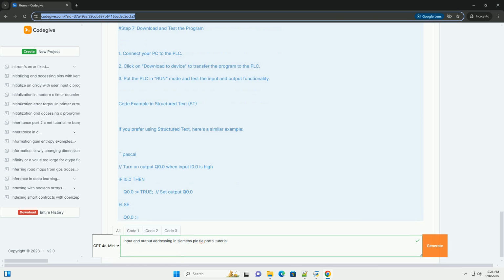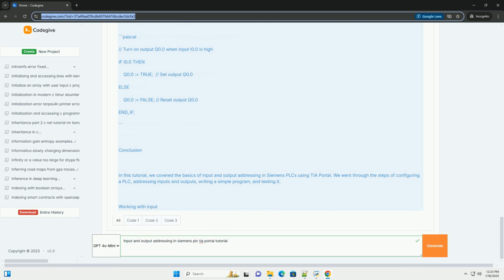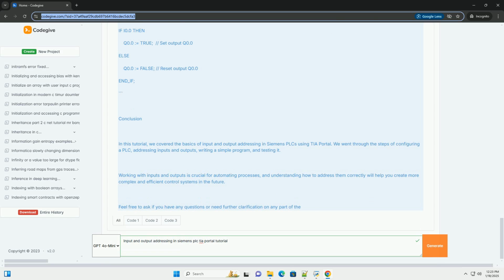1. Inputs. These are signals or data coming into the PLC from external devices like sensors, switches, and other components. Inputs can be digital, on/off, or analog, varying values. 2. Outputs. These are signals or commands sent from the PLC to external devices like actuators, motors, and indicators. Similar to inputs, outputs can be digital or analog.